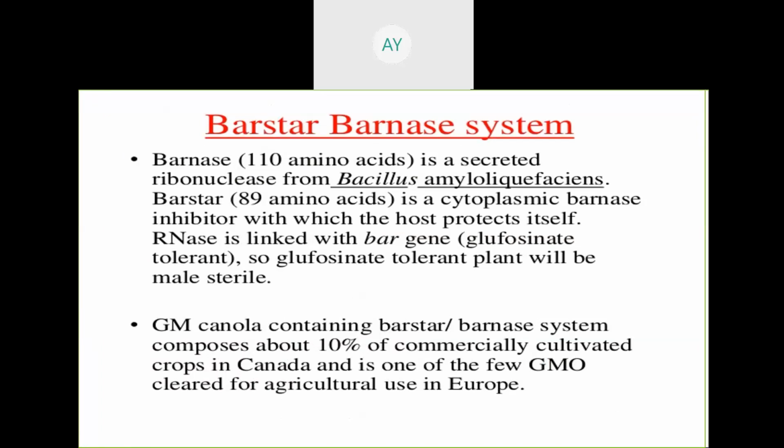Now again there is another topic, that is the Barnase-barstar system. What is the Barnase-barstar system? This is the gene responsible for the enzyme ribonuclease. And what is the function? It will kill the male gametes, the pollen grain, and make a male sterile plant, that is a female plant. What is the use of the female plant? It is used for hybrid seed production, hybrid variety production. So the Barnase-barstar system is given in your CBSE test too. That's why I'm dealing with this.